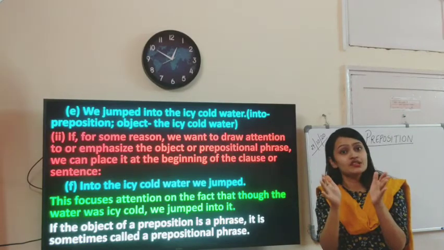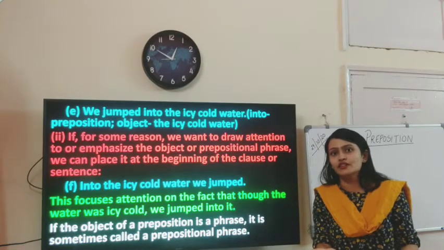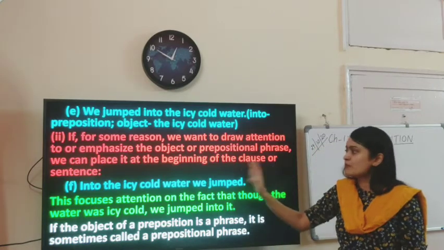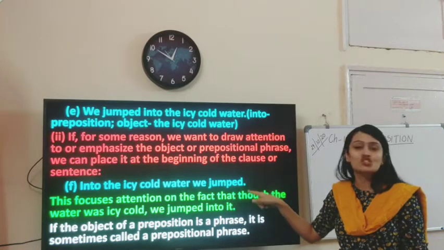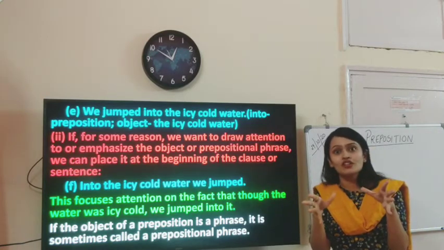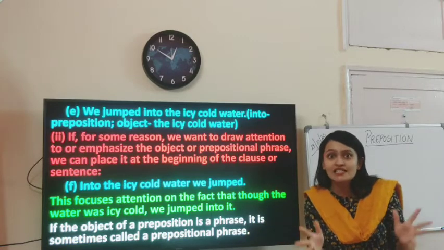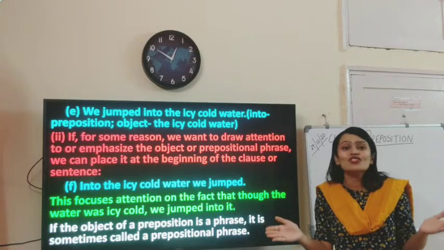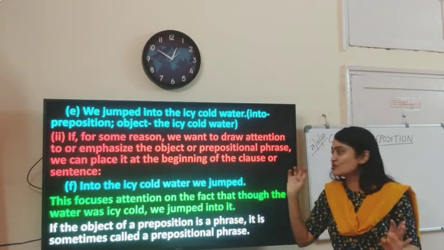So my attention is somebody is jumping. That is most important. Into the icy cold water is the second thought, right? But suppose I say, into the icy cold water, we jumped. So the focus has drawn into the temperature of the water. It was icy cold water, and then we jumped into it. So the focus changes. So in that case, the preposition position also changes.